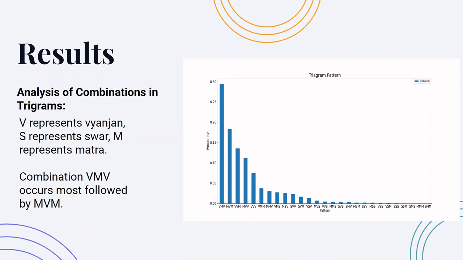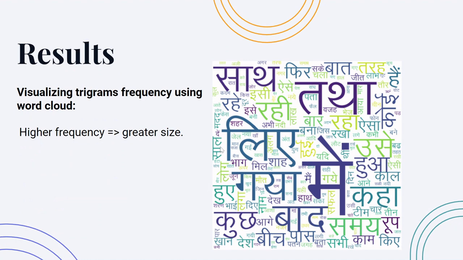Then we have also analyzed the probabilities of all the possible combinations of vyanjans, matras, and swars, where V stands for vyanjan, M for matras, and same for swars. Here, as you can see, in this bar graph, the probability of VMV is very high as compared to other combinations. We also implemented the concept of word cloud. So as you can see, this picture represents the frequency of the words in terms of their size. So higher frequency of the word implies larger size.